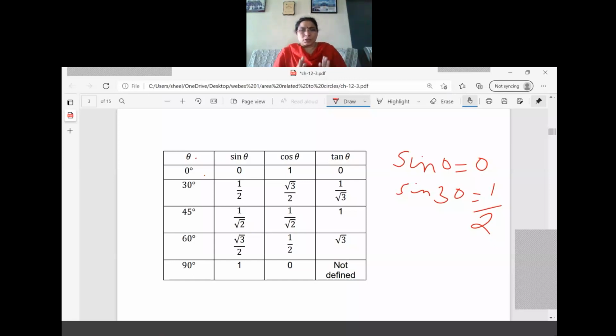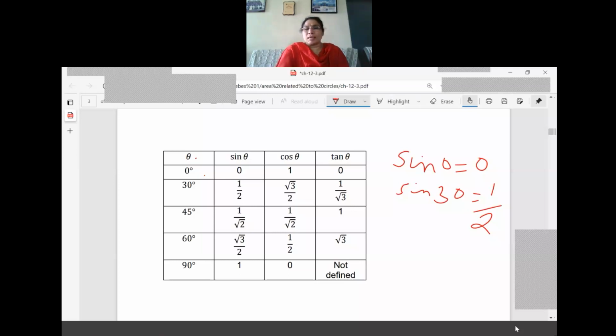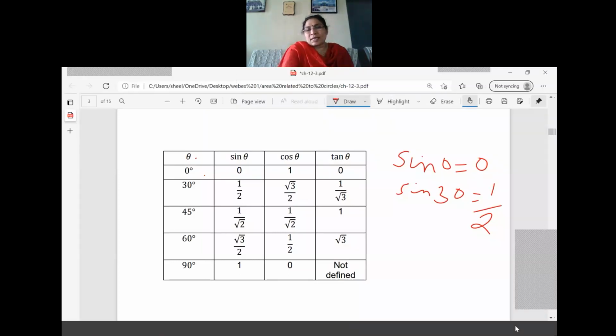So I just talked about the sine value only. Now, once you learn the sine value, you can write cos easily. See, the bottom line, sine 90 is 1. So the cos value comes in reverse order of sine. Sine 90 is 1, so cos 0 is 1. What is the next value here? Root 3 by 2. Then 1 by root 2, 1 by 2 and 0. So once you learn the sine value, you can write the cos value easily.